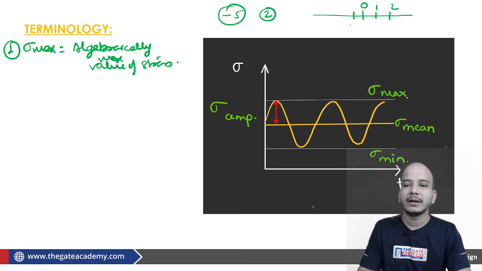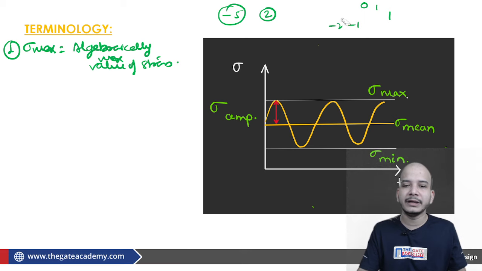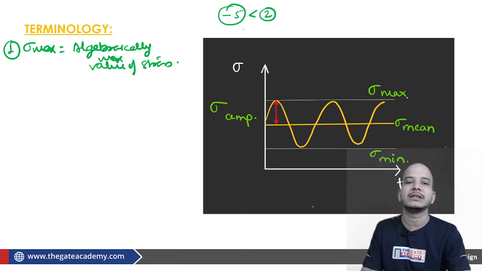If one number lies on the right side of the other on the number line, it is definitely the greater number. So algebraically 2 is greater than -5. This is something you have to understand.